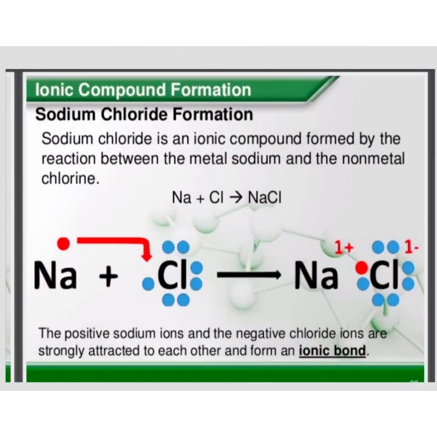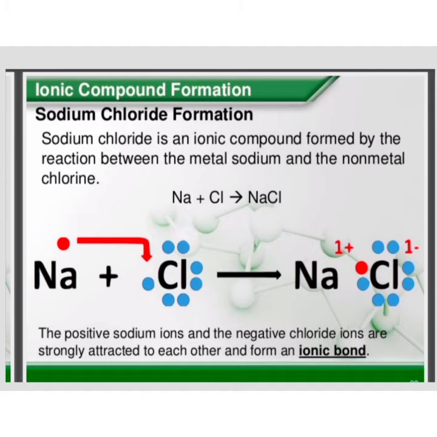Ionic compound formation. Now let us see how ionic compounds are formed. The example we have taken here is sodium chloride. Sodium, as you know, is a metal. It has 1 electron in its last energy shell. Chlorine is a non-metal. It has 7 electrons in its last energy shell.